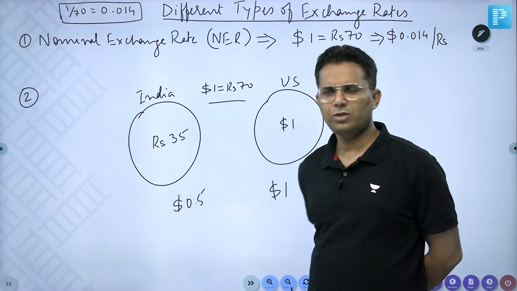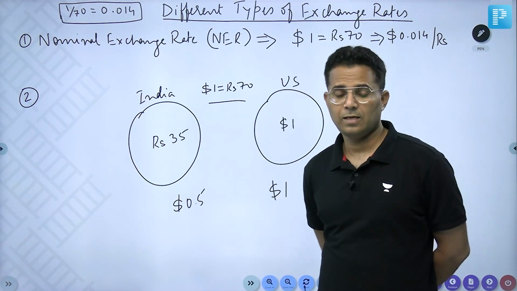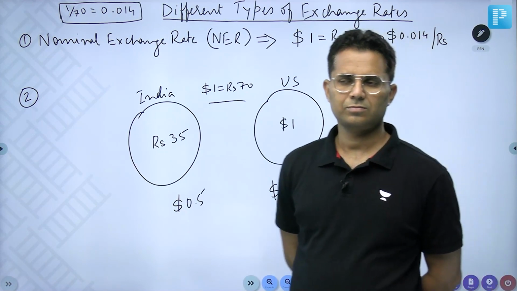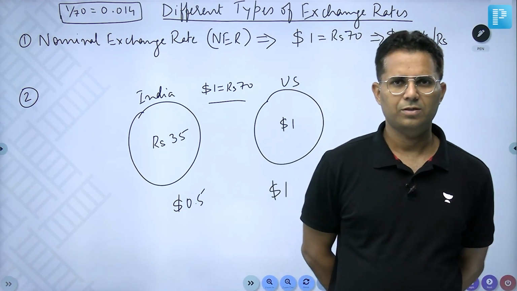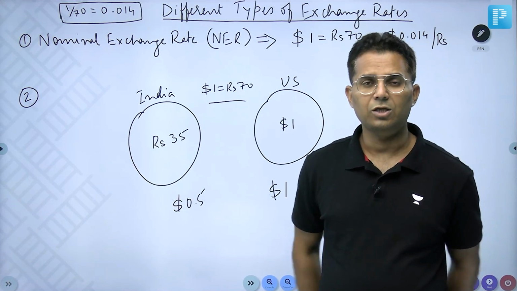Then how will we compare? So, let us develop a new exchange rate.